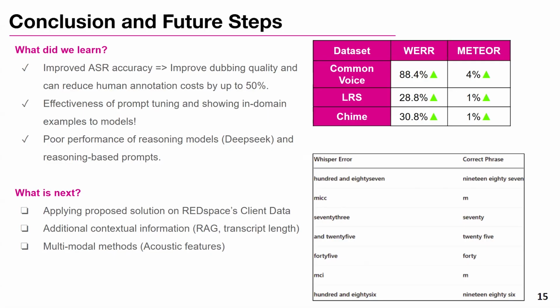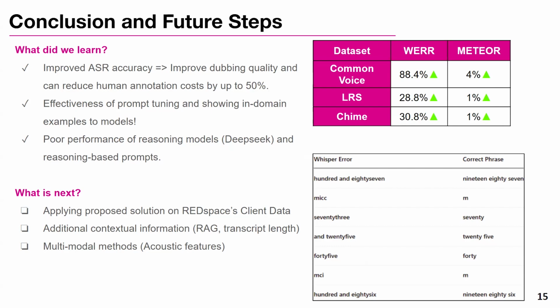And also, as a suggestion for the next step, we did a comprehensive error analysis for the data that was not showing good improvement based on incorporating large language models. We noticed that these kinds of errors are related to numbers and also acronyms. For example, they are not able to detect that MCI is MCI. They only generated the character N. So for this kind of error, we are suggesting to add extra contextual information, for example, applying a RAG application or providing longer transcripts for these large language models.